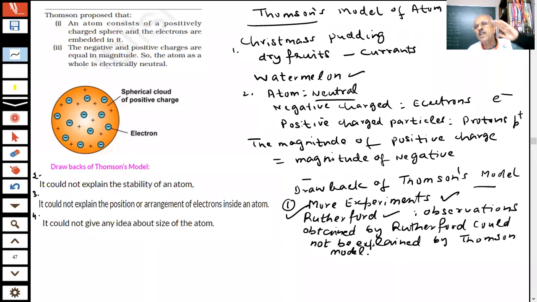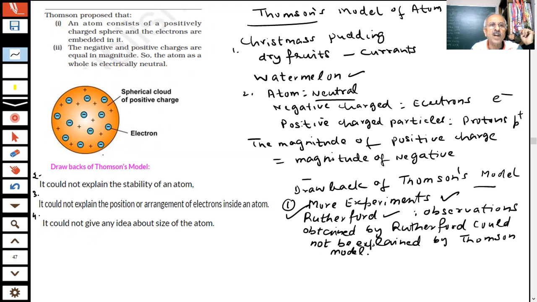You have understood that Thomson discovered electrons and canal rays were there which proved that there is a positive charge. Now the question was how these positively charged particles and electrons are arranged inside the atom. Whatever knowledge was available to Thomson at that time, he said, okay, this is the model of the atom.